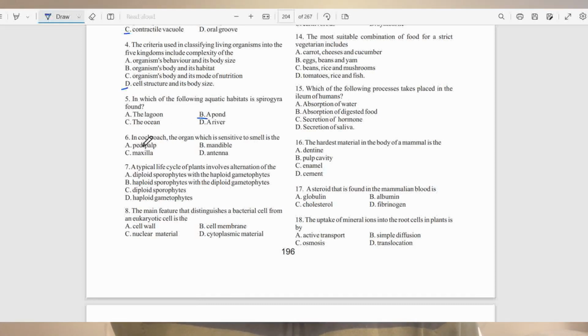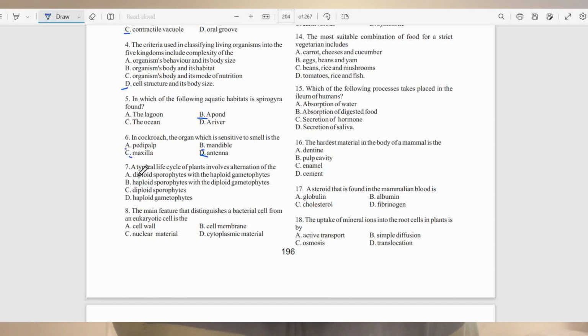Question 6. In cockroach, the organ which is sensitive to smell is the A, pedipalp, B, mandible, C, maxilla, D, antenna. The answer to that question is D. The cockroach antennae, which are also known as feelers, are responsible for their sense of smell.